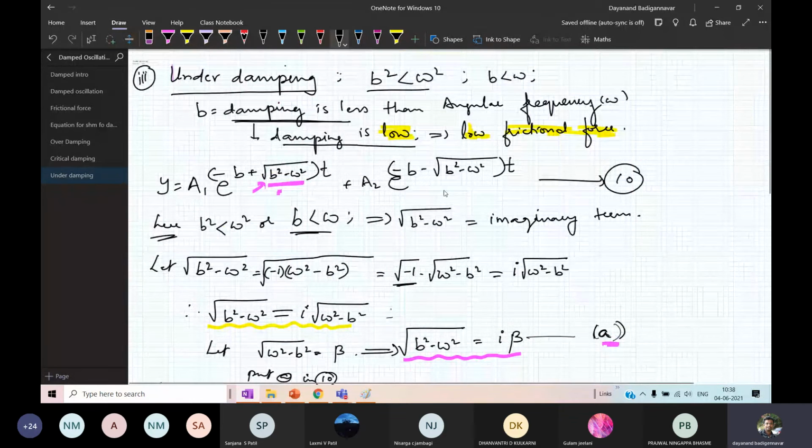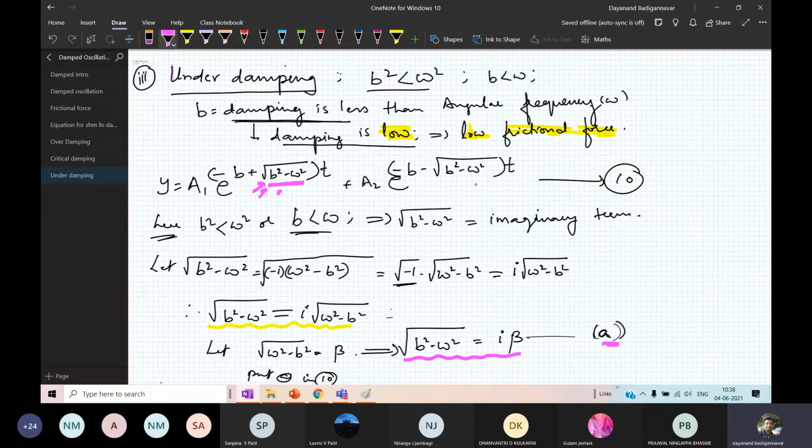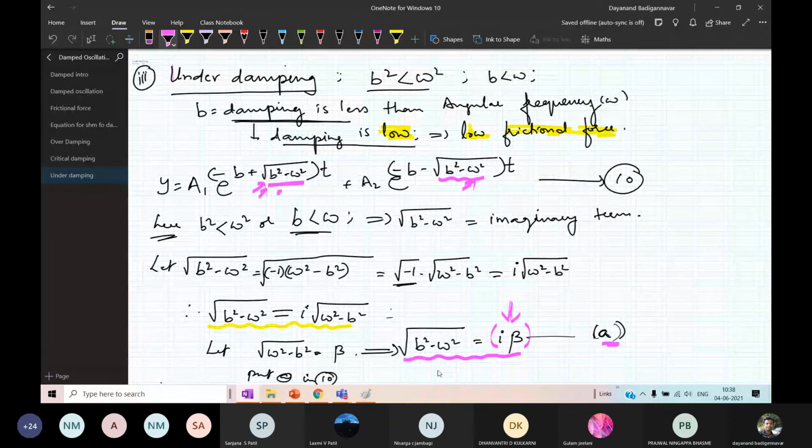I have to substitute root of b square minus omega square here, with I times beta. You're getting the point. Put I beta here, okay, in place of root of b square minus omega square. You have to substitute that.